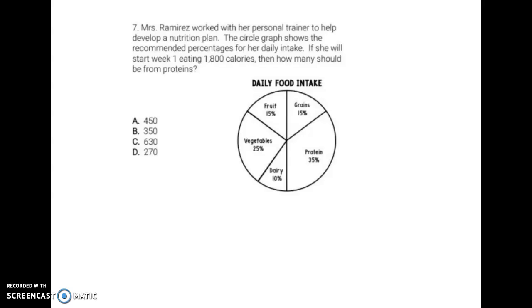Number 7, Mrs. Ramirez worked with her personal trainer to help develop a nutrition plan. The circle graph shows the recommended percentages of her daily intake. If she will start week 1 eating 1,800 calories, how many should be from proteins? So anytime we have proportions, we have our part over our whole. In this case, our total amount of calories that she's going to be eating is 1,800. And we want to know how many of those calories are going to come from protein right here.